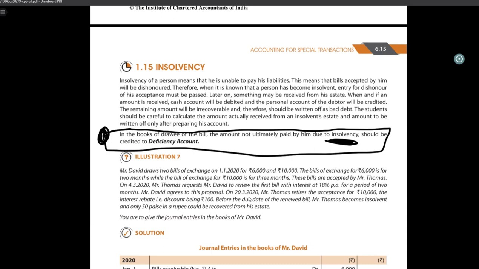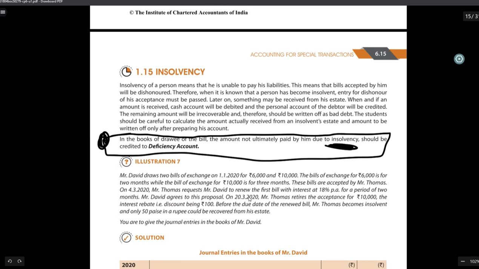Insolvency of a person means that he is unable to pay his liabilities, so we will call him insolvent. In the books of the drawer, we will consider him as a bad debt. In the books of the drawee, we will transfer to the deficiency account. That's what we discussed yesterday.